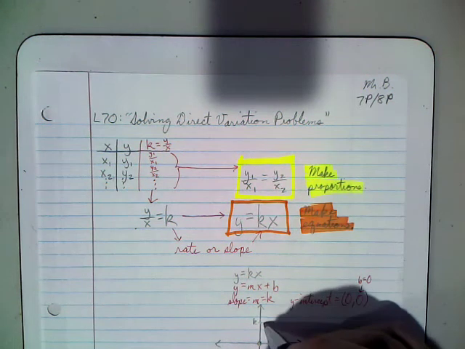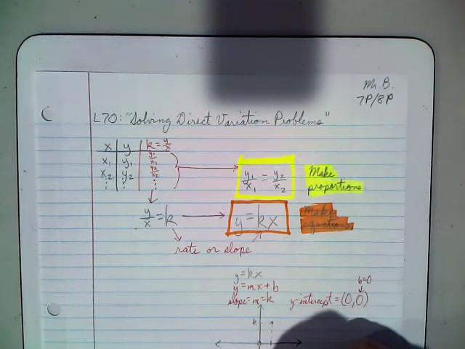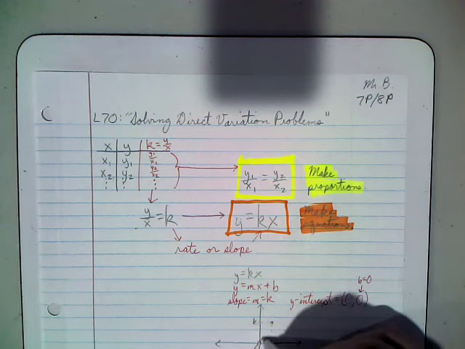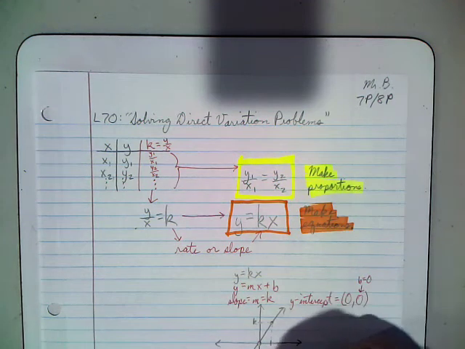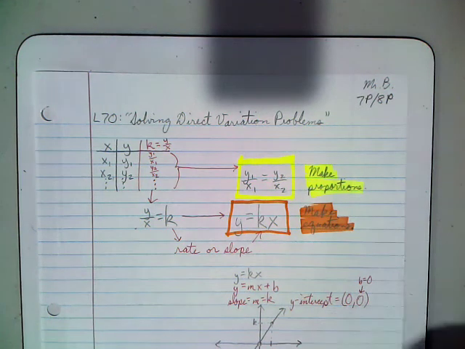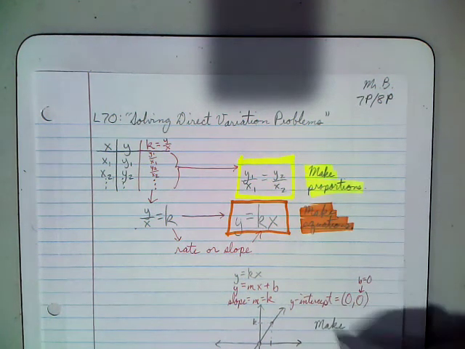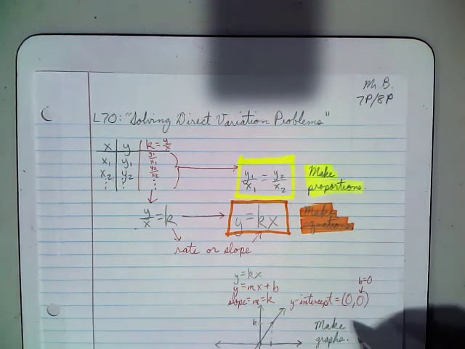And so this right here would be another point, and I'm going to send my line through them. And this is a third way that we can solve direct variation problems, is we can make graphs.